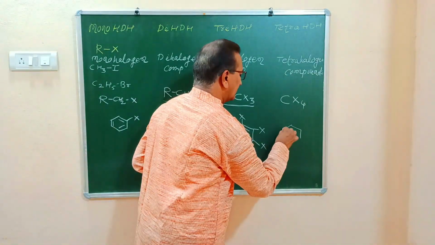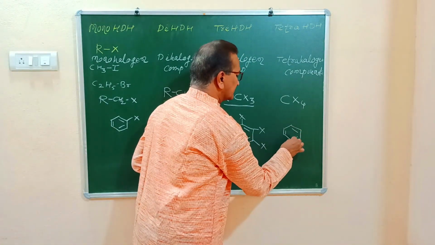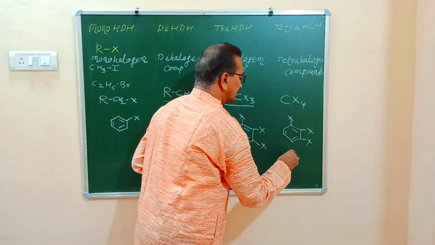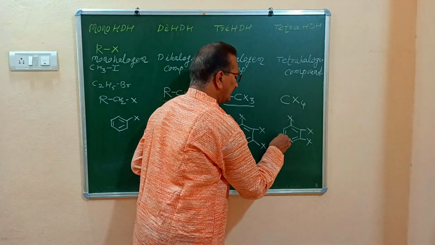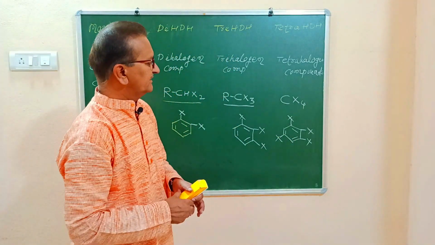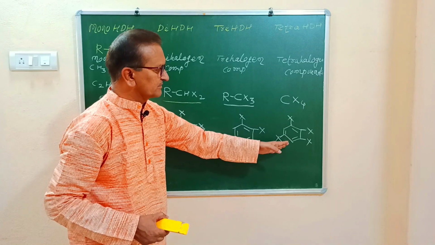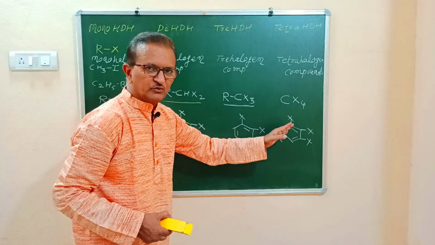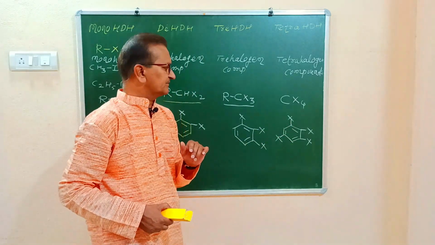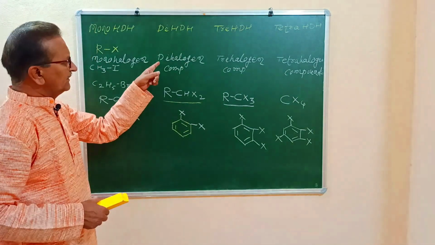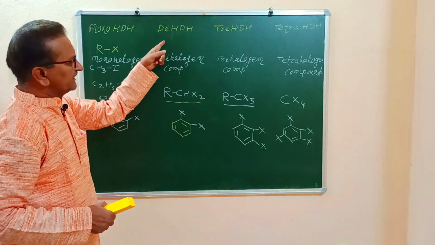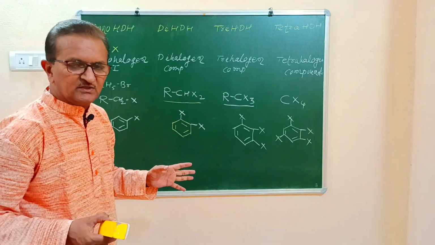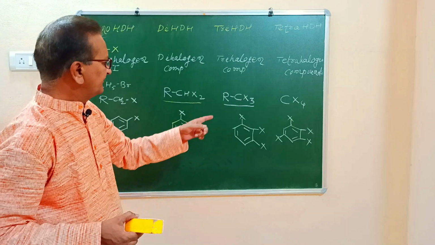In case of aromatic compounds, hydrogen atoms directly bonded to the benzene ring must be replaced by halogen atoms. So these are the representations of tetrahalogen compounds: CX4, or in a benzene ring, 4 hydrogen atoms are replaced by 4 halogen atoms. Now here, dihalogen derivatives of hydrocarbons are further classified into different subclasses. We have to write a separate question on that.